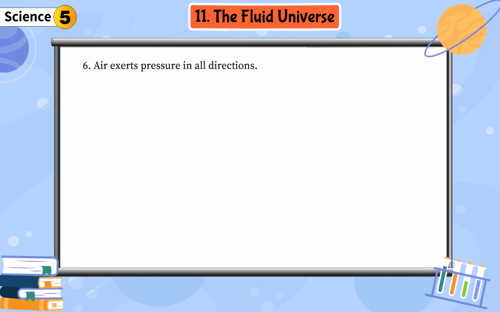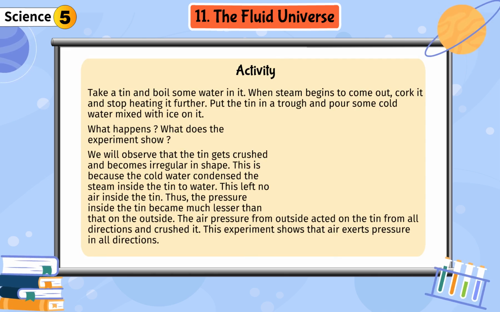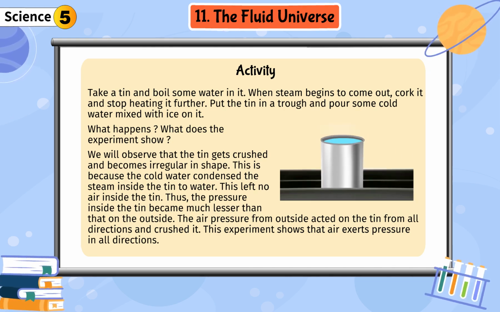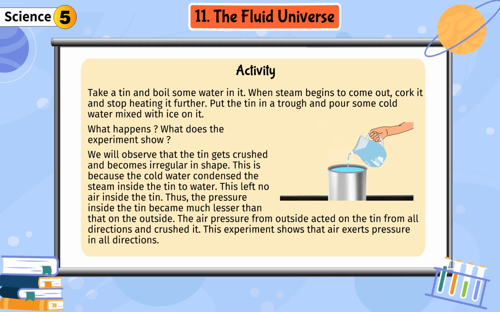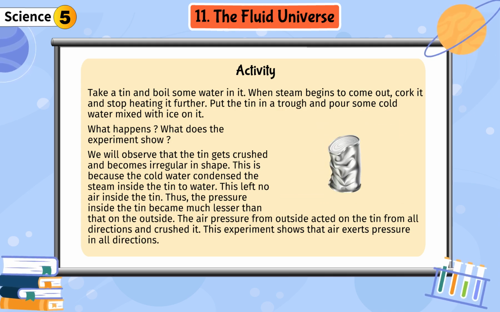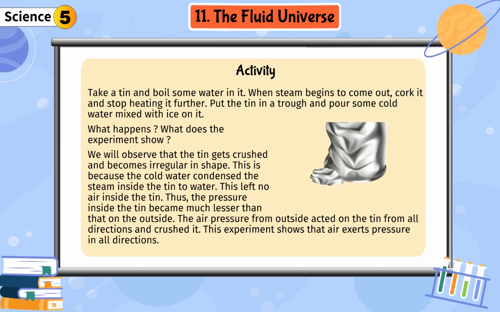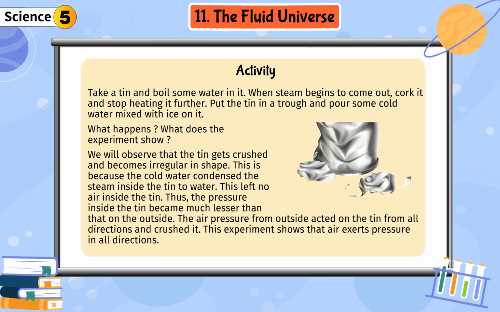6. Air exerts pressure in all directions. Activity. Take a tin and boil some water in it. When steam begins to come out, cork it and stop heating it further. Put the tin in a trough and pour some cold water mixed with ice on it. What happens? What does the experiment show?